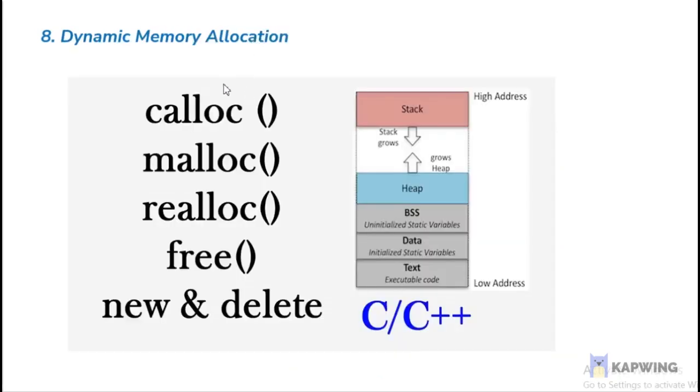Dynamic memory allocation. This is possible due to pointer support in the C++ language. Memory allocation can easily be done dynamically rather than statically, and you can free memory anytime using the free function. Examples are calloc, malloc, realloc, free, new, and delete. Memory is organized as stack, heap, data, and text, from high address to low address.